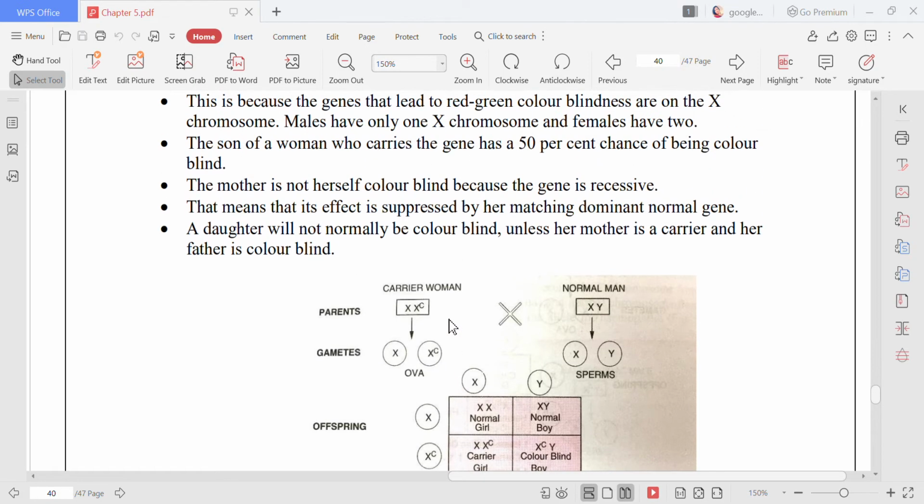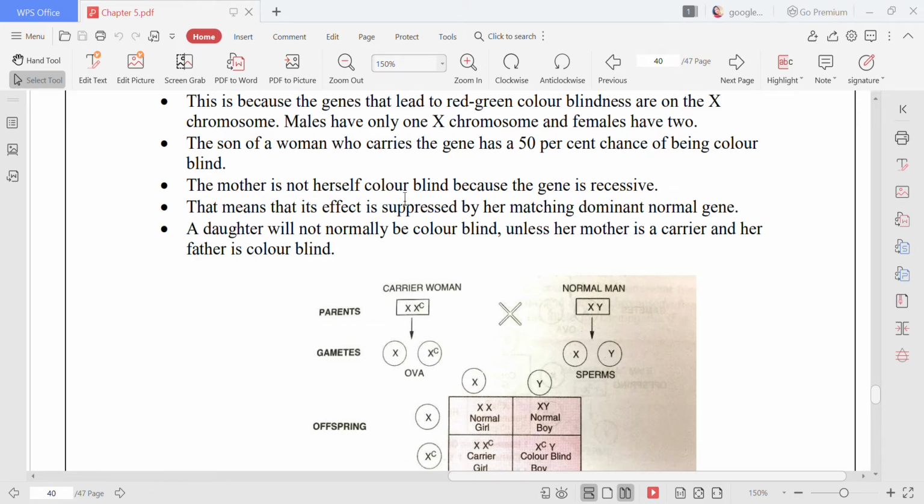So remember, 50% chance of being colorblind. So the sons, if this couple is married, then 50% chances will be there that their son will be colorblind. But daughters won't be colorblind in this case.